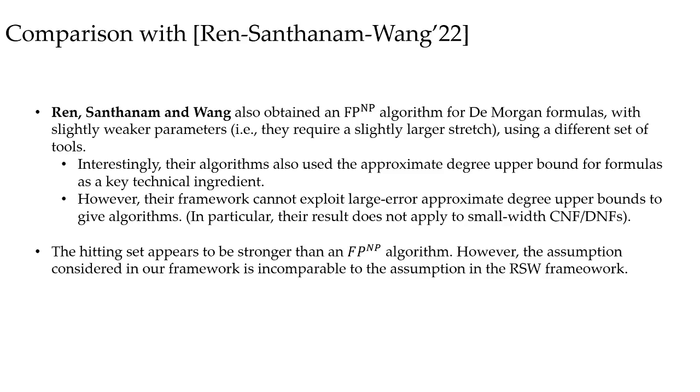Interestingly, their algorithm also used the approximate degree upper bound of formulas as a key technical ingredient. However, their framework cannot exploit large error approximate degree upper bounds to yield algorithms. In particular, their result does not directly apply to small width CNFs or DNFs as our result does.